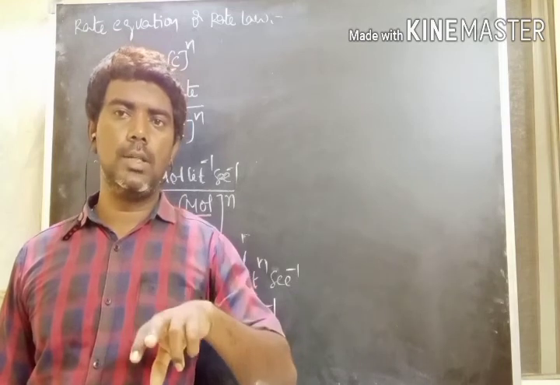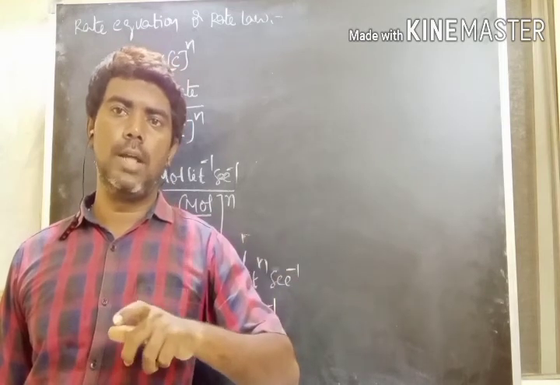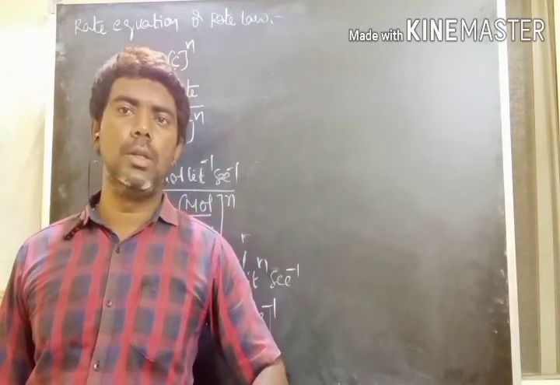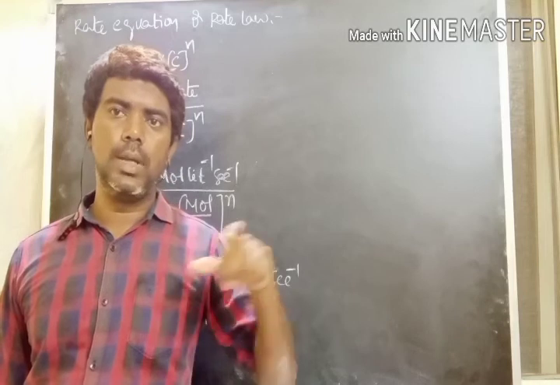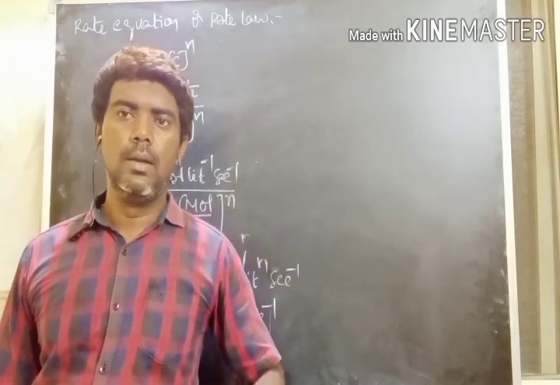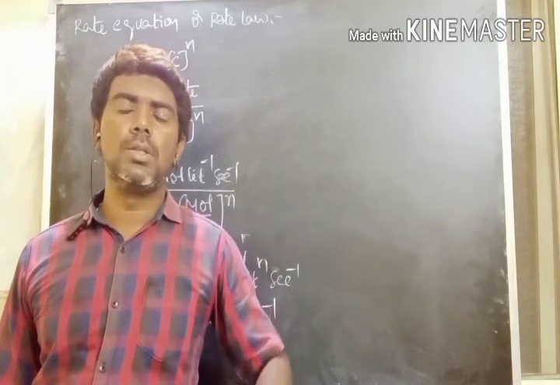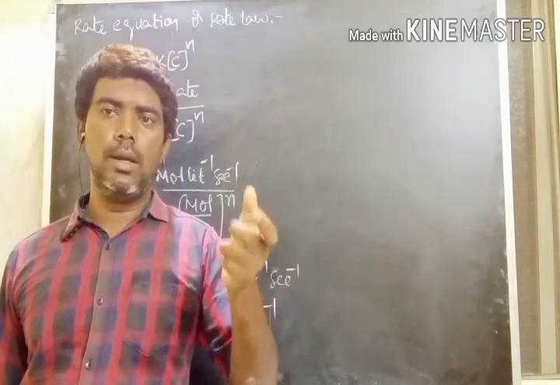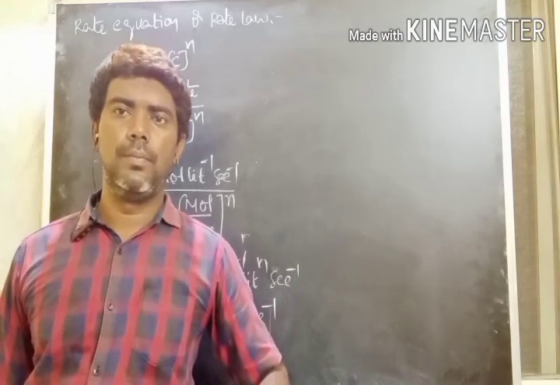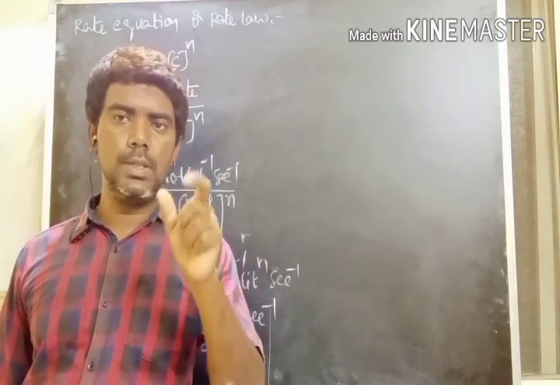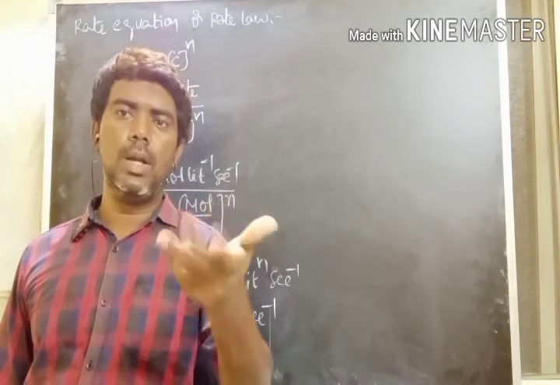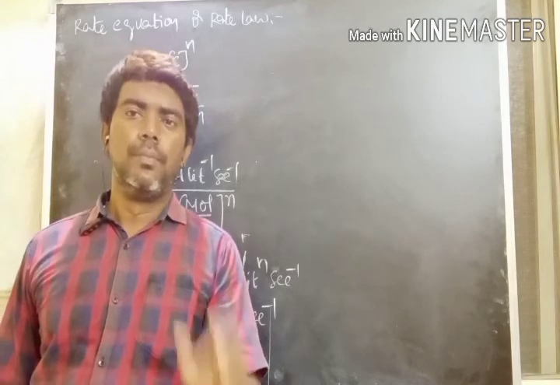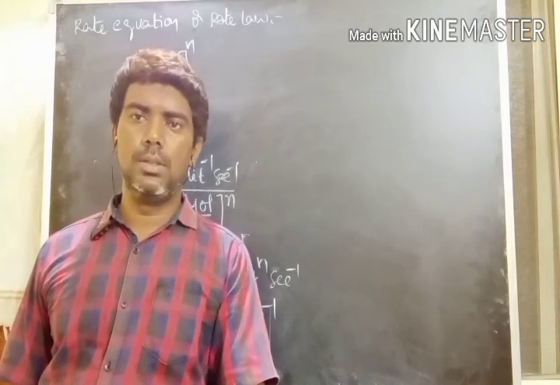Again, among covalent reactions, which is a slow reaction and which is a fast reaction can be explained by how many bonds are broken and how many bonds are formed between the atoms. Based on that, we can explain the rate constant. The rate constant is independent of the concentrations of the reacting species. By definition it is the rate per unit concentration, where the concentration of reacting species is 1 mole per liter. That's why the K value doesn't depend upon the concentrations of the reacting species.